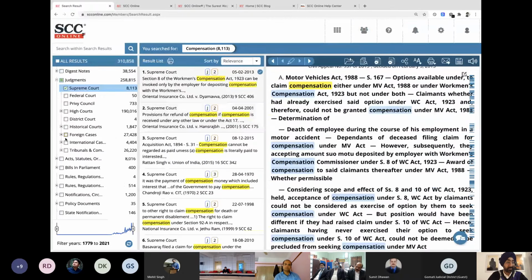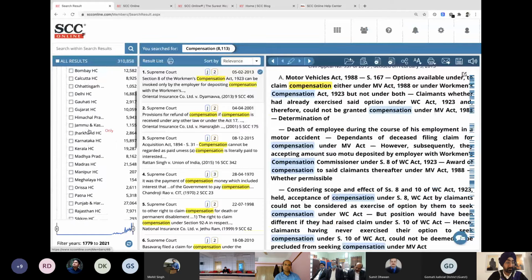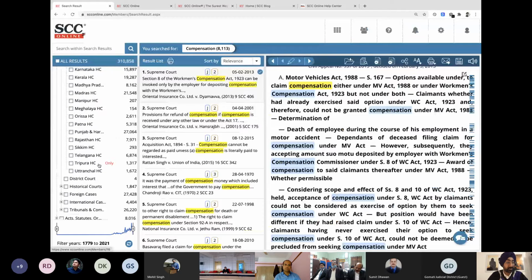Everything has been unchecked. So you can restrict your results, or you can add more areas of your choice. If I click on High Courts and go down and look for Tripura, the Tripura High Court is there. If I click on "only," then only the Tripura High Court will come, not the Supreme Court. But if you want to add Tripura, including the Supreme Court, you can click on this checkbox. Now you will have Tripura High Court judgments and Supreme Court judgments on the topic of compensation.